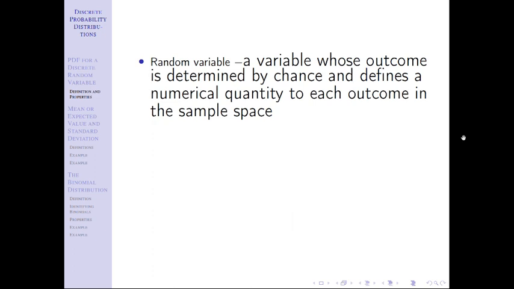So if I were to do that, I would say heads heads maps to the number 2 because I've defined the random variable to be how many heads I get. Then heads tails and tails heads both map to the number 1 and tails tails maps to the number 0. I could have flipped that and said how many tails I get. It's fine. It's irrelevant, right? It's a simple mapping. It's not anything overly complex. It's just saying how do we get the words and the outcomes to numbers?